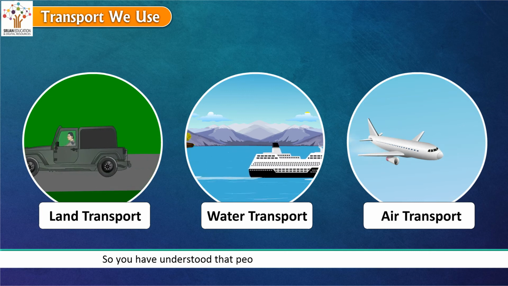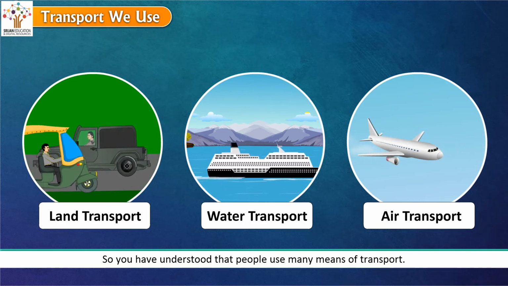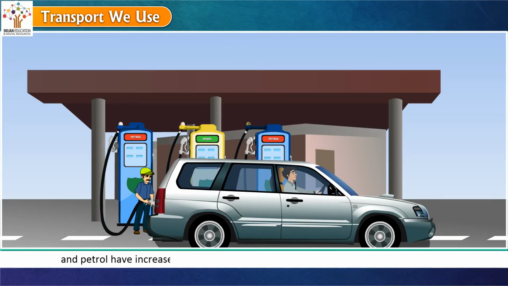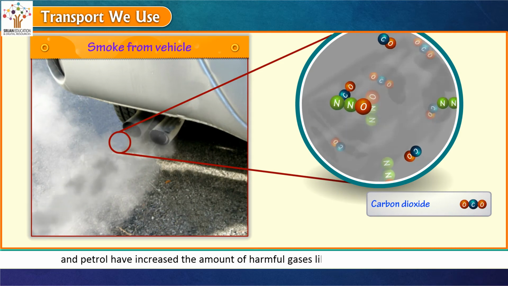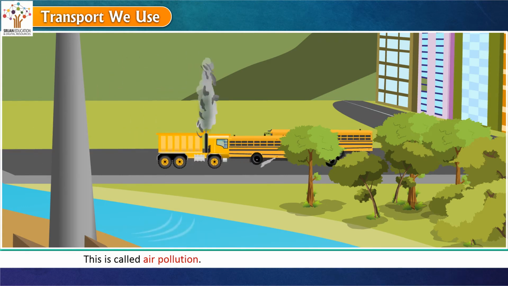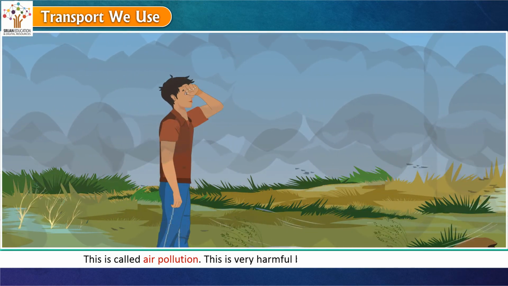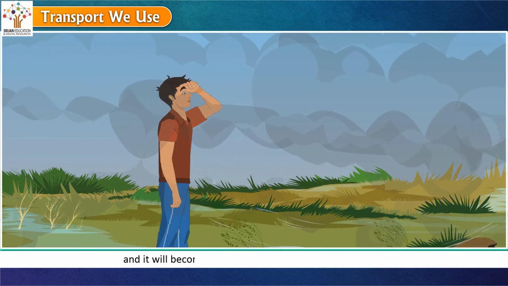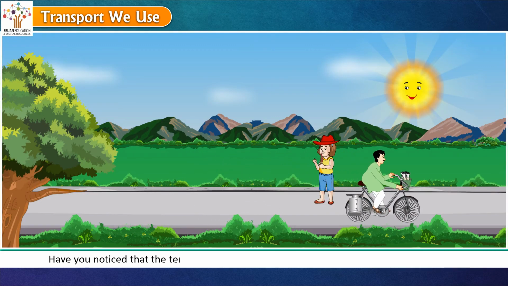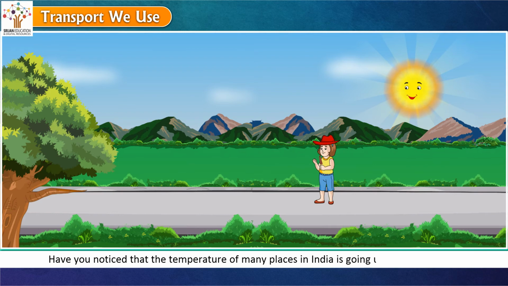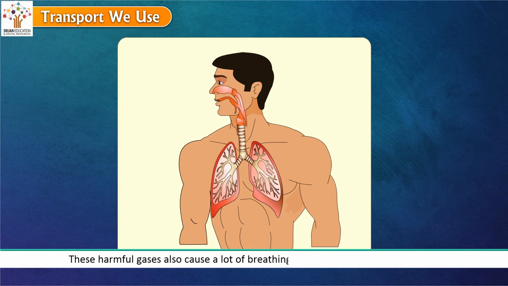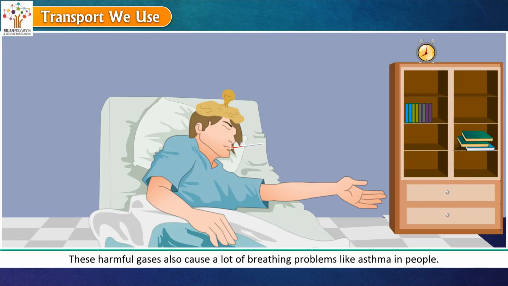So you have understood that people use many means of transport. However, modern means of transport that run on diesel and petrol have increased the amount of harmful gases like carbon dioxide in the air. This is called air pollution. This is very harmful because it heats up the earth and it will become very hot and uncomfortable to live on. Have you noticed that the temperature of many places in India is going up year after year? These harmful gases also cause a lot of breathing problems, like asthma in people.